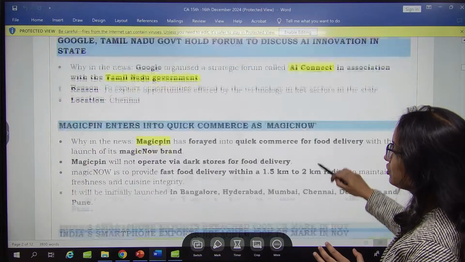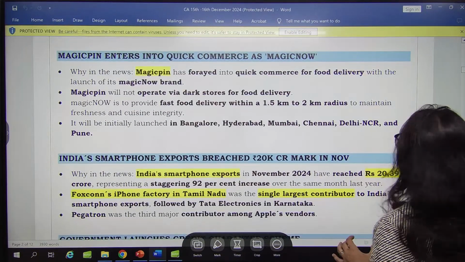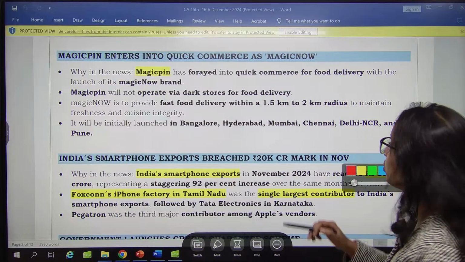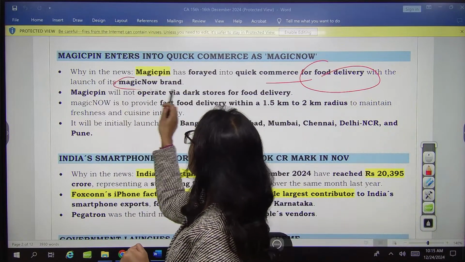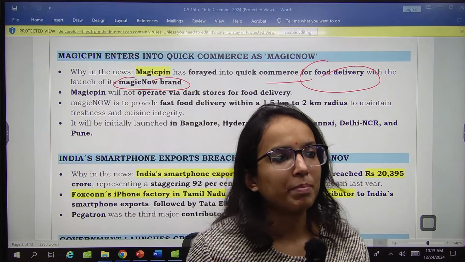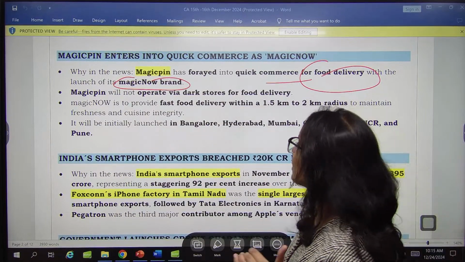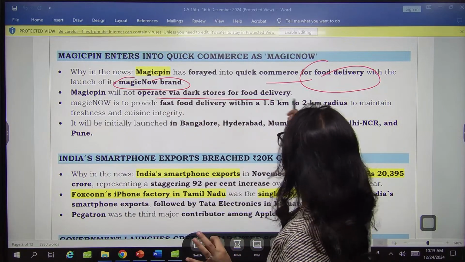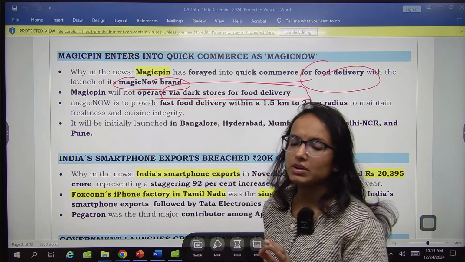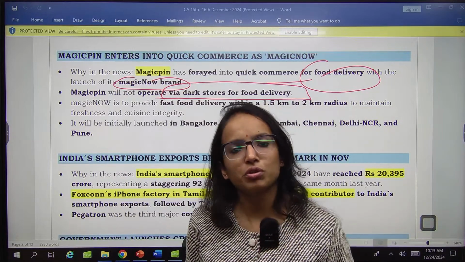Then you have Magic Pin. Magic Pin has entered into quick commerce for food delivery with the launch of its Magic Now brand. So this company, Magic Pin, is now launching the Magic Now brand. Magic Now brand will be doing what? It will be operating via dark stores for food delivery. So it is again entering into the food delivery market.